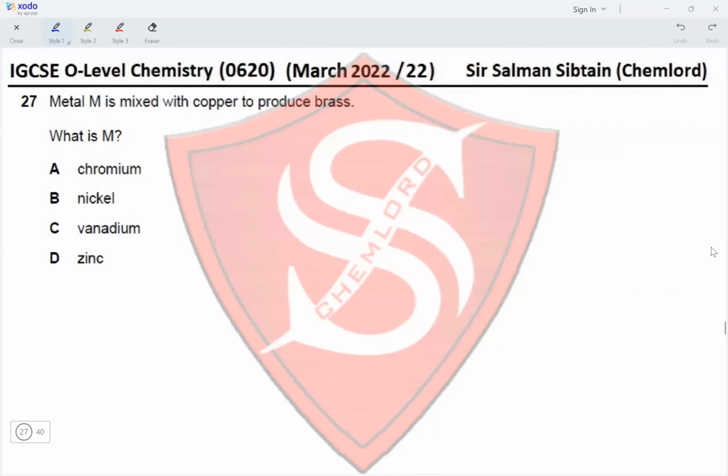Question 27. Metal M is mixed with copper to produce brass. What is M? Brass is an alloy made from copper and zinc. So the other element is not chromium, not nickel, not vanadium, and yes to zinc. Therefore, option D is the correct option for this question.